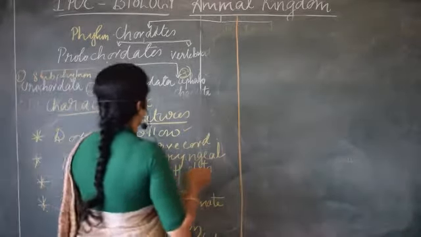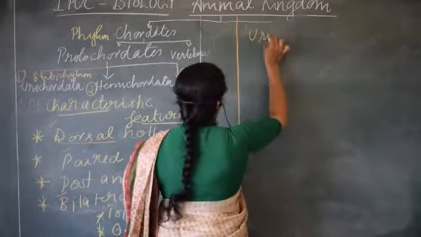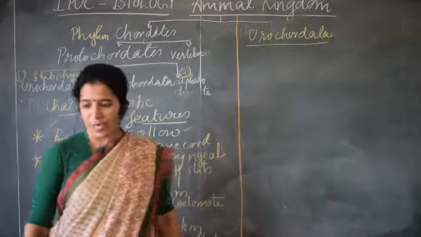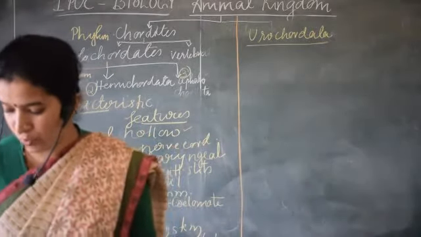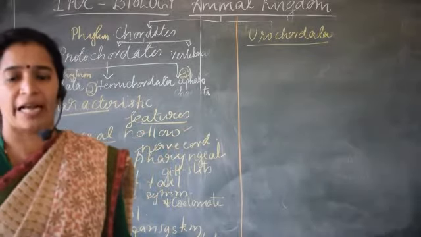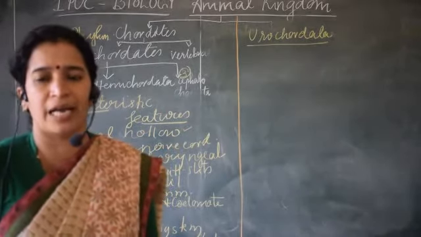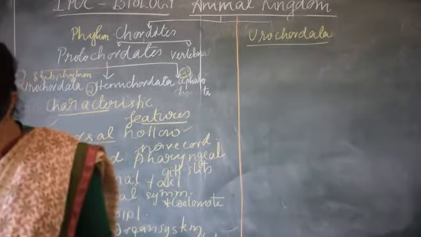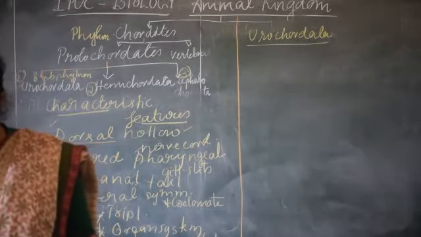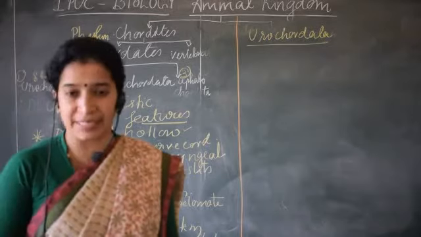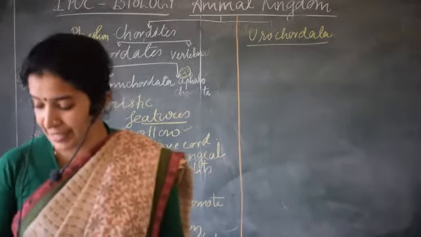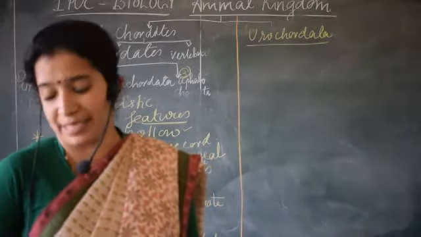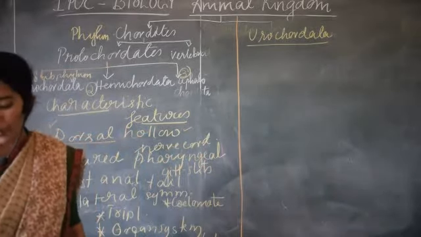So next we are going to learn about the urochordata and cephalochordata. What are the features of urochordata? Why is it named urochordata? Actually, hemichordata, urochordata and cephalochordata, these three together are named protochordates, right? So what are the features here? In the case of urochordates, the notochord is present, but only in the larval stage. That's why they are named protochordates.